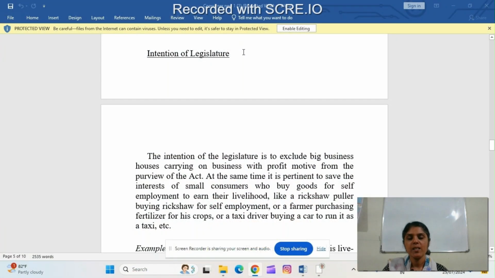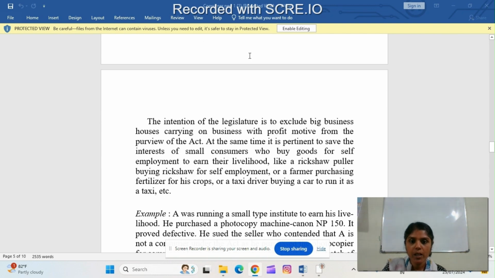Okay, let's move to the next point. We were discussing the Consumer Protection Act 1986. Intention of legislature. The intention of legislature is to exclude big business houses carrying on business with profit motive from the purview of the act. At the same time, it is pertinent to save the interest of small consumers who buy goods for self-employment to earn their livelihood, like a rickshaw puller buying a rickshaw for self-employment, or a farmer purchasing fertilizer for his crops, or a taxi driver buying a car to run it as a taxi, etc.